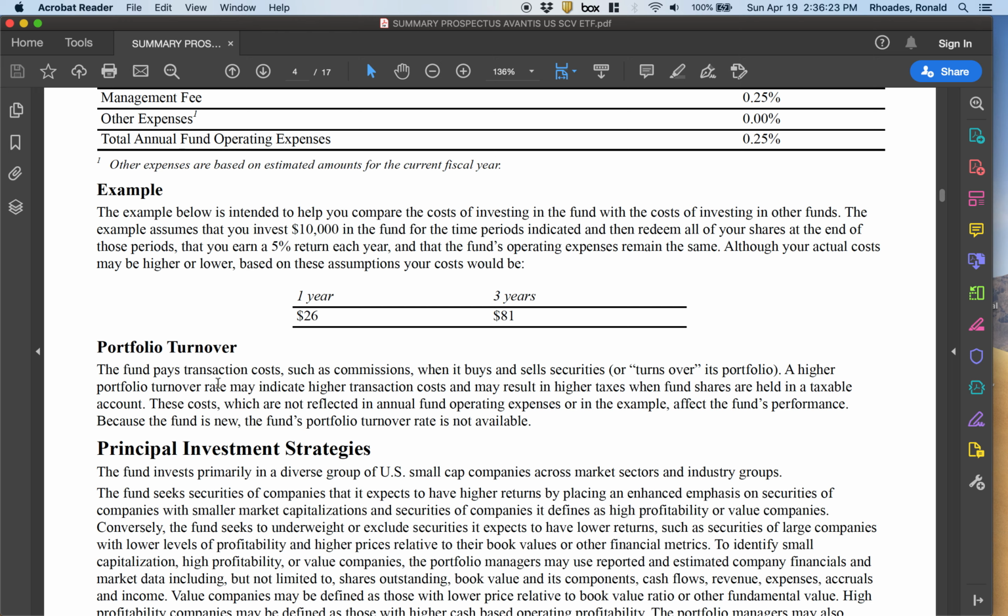Now, some funds and ETFs manage those transaction costs really well, especially on the buy side.